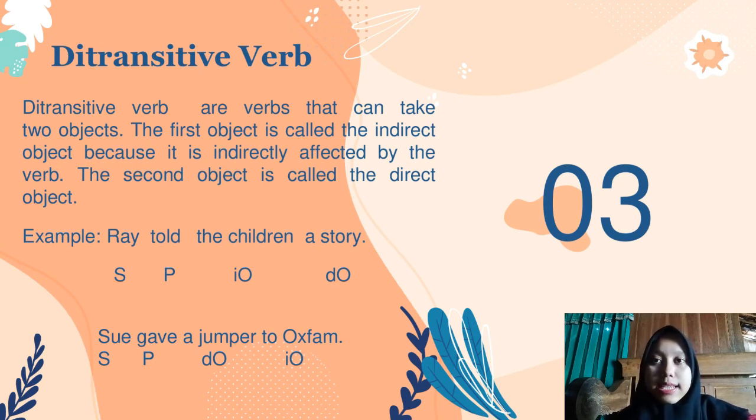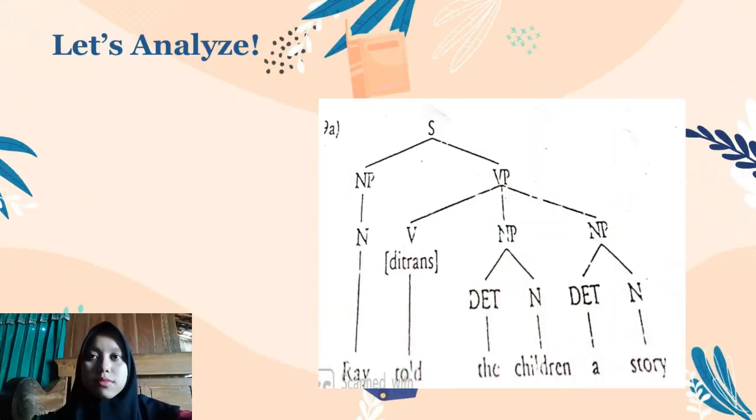The second example is Shu gave a jumper to Oxford. Shu is the subject, gave is the predicate, a jumper is the direct object, and to Oxford is the indirect object. Then, let's analyze the two examples.